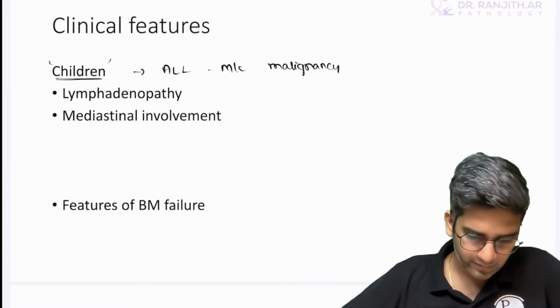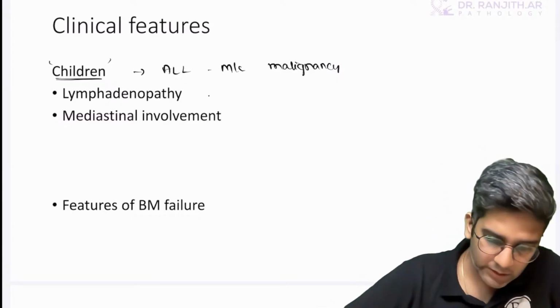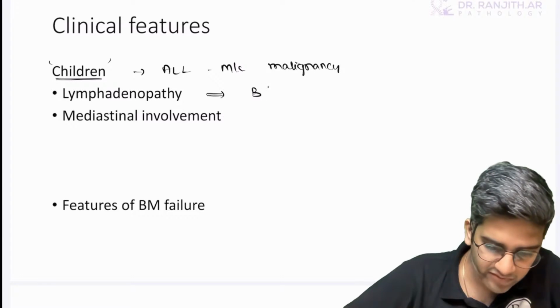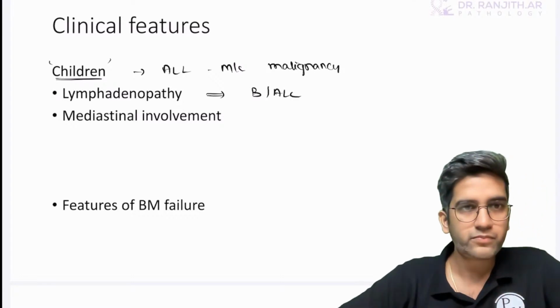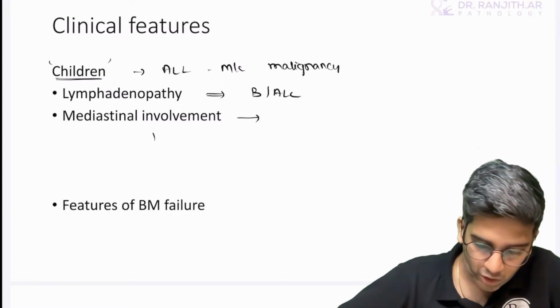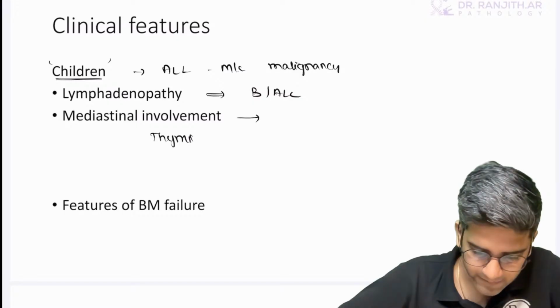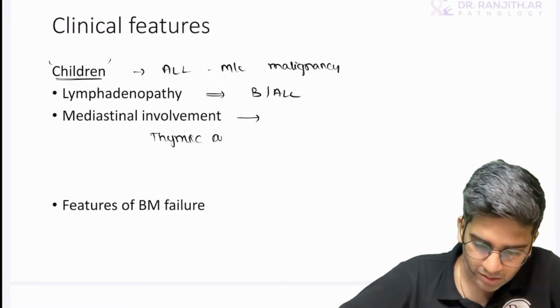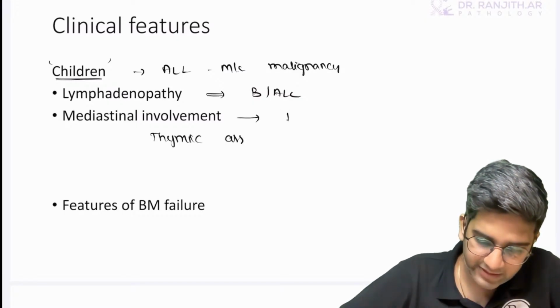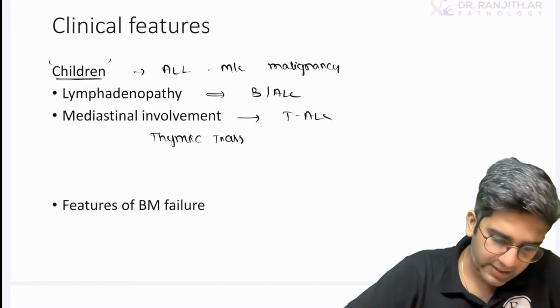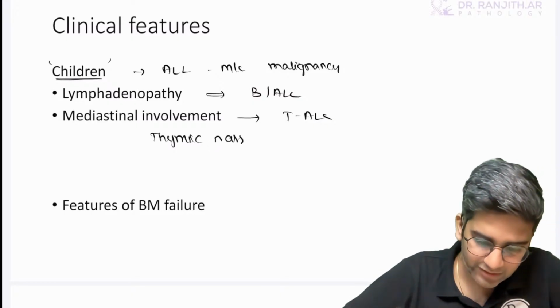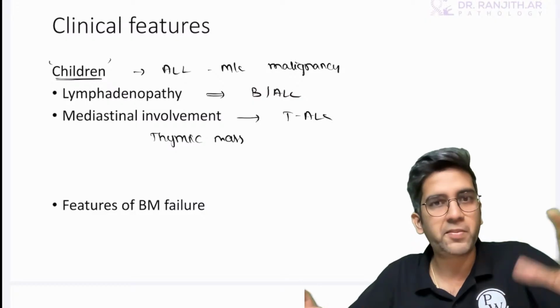Sure, Safar, you can. Okay. Lymphadenopathy will be the classical history in case of a BALL, mediastinal involvement, or a thymic mass. This can be a classical finding in case of a TALL, right? Thymic mass, obviously T stands for thymus dependent lymphocytes, will be for TALL.